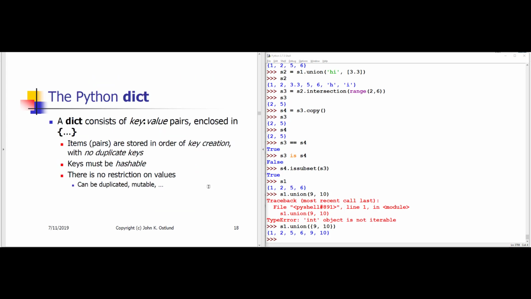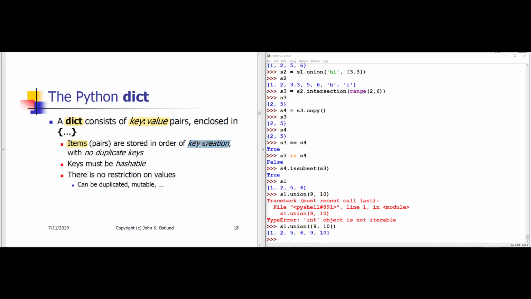All right, so that gets us to the conclusion of our discussion of sets. Next up, we're going to take a look at the Python dict, or dictionary. The other containers that we've looked at, list, tuple, and set, contain individual items or elements. A dictionary is different in that what it contains is key value pairs, where the key and the value are separated from each other with a colon. So an item stored in a dictionary is this key value pair.